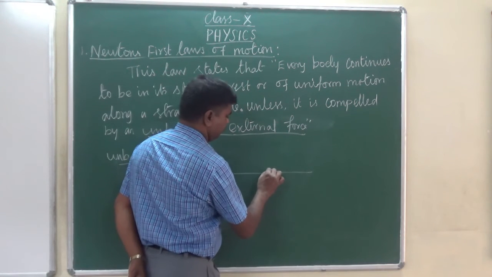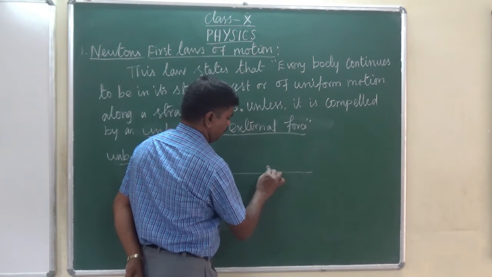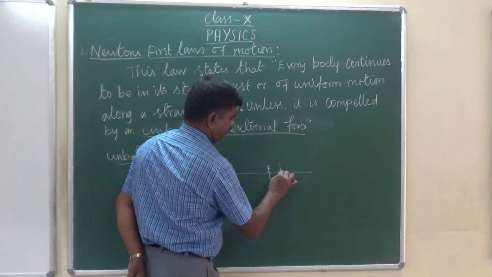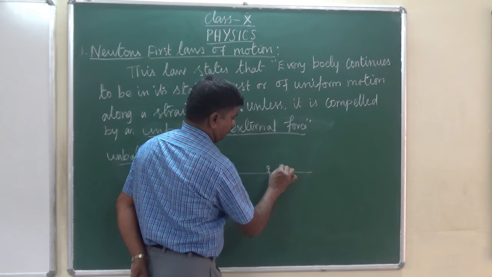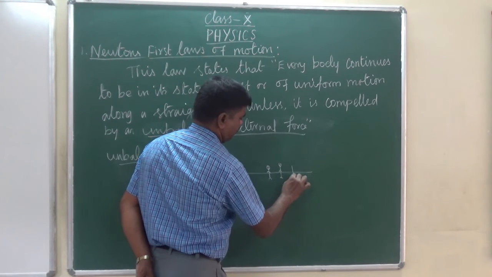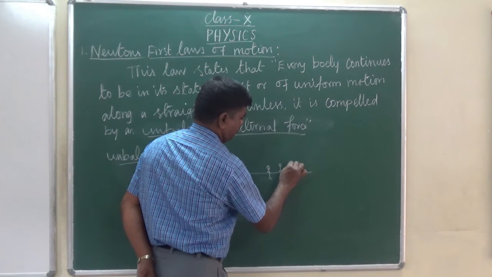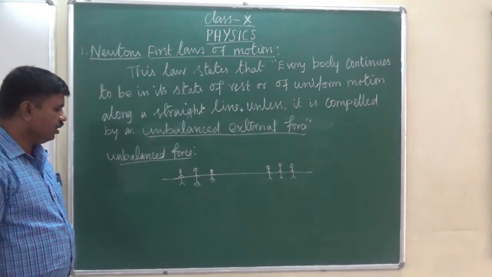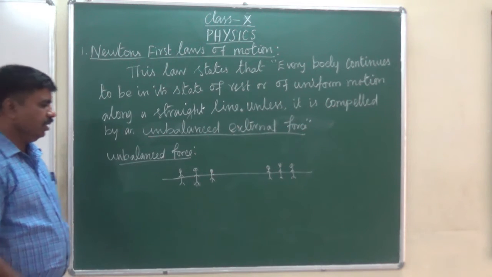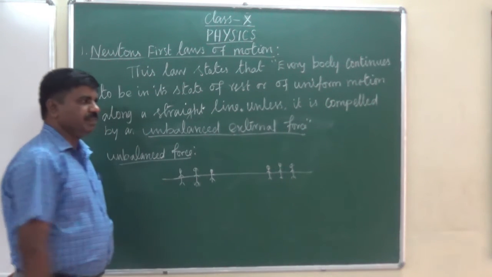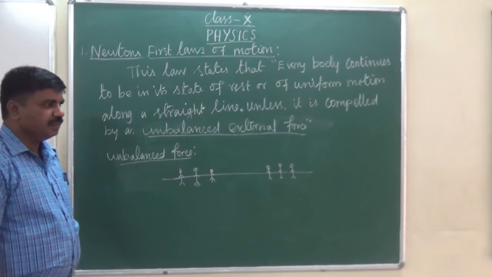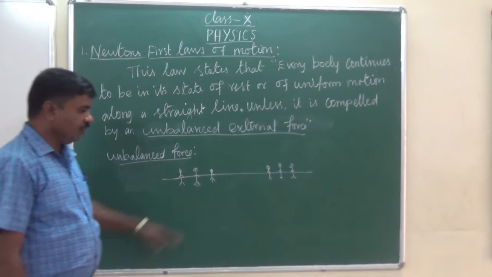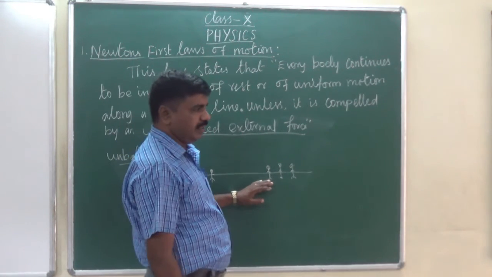See the game, you know, the tug of war. Here the persons on both sides are pulling the rope in opposite directions.